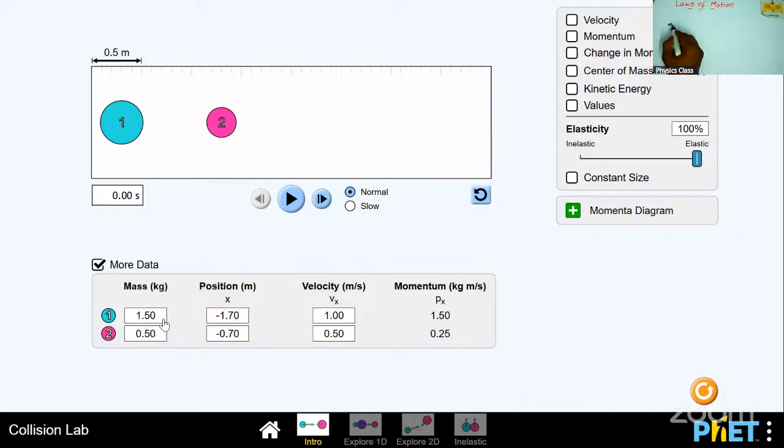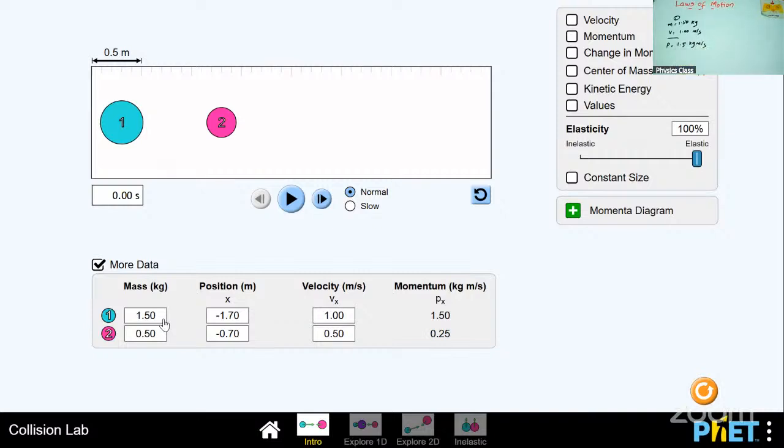Mass of the first object is 1.50 kg. Velocity is 1 meter per second. Please multiply m dot v. So 1.50 into 1 gives 1.50, or 1.5. So the momentum of this first object is 1.5 kilogram meter per second.